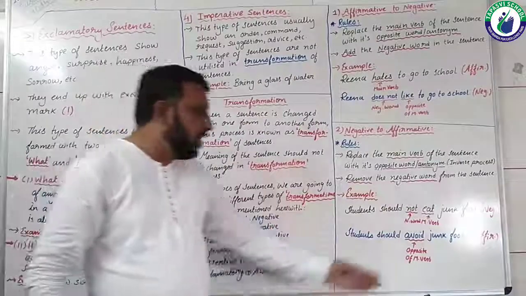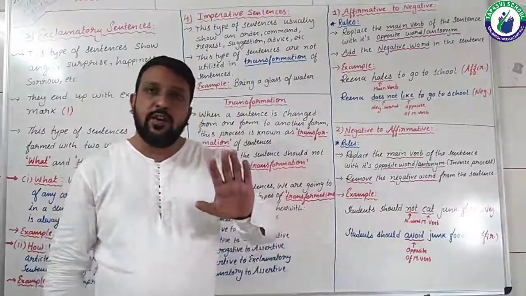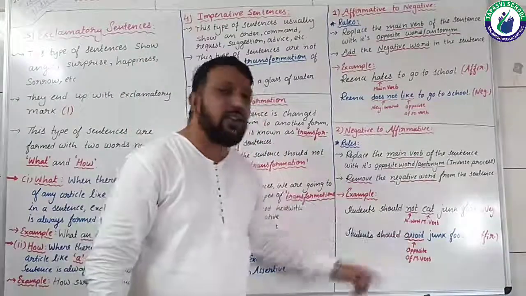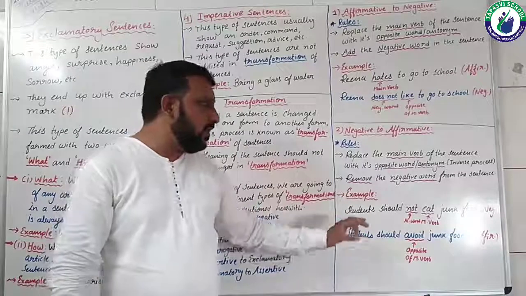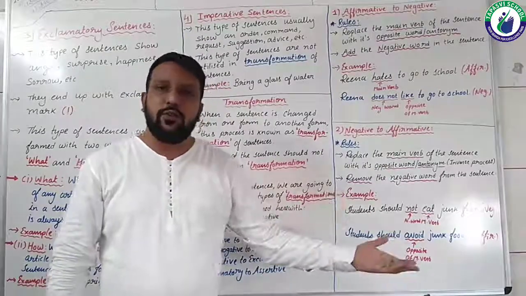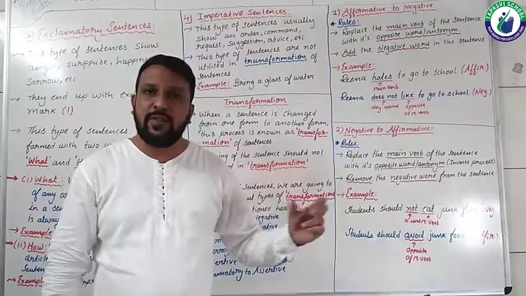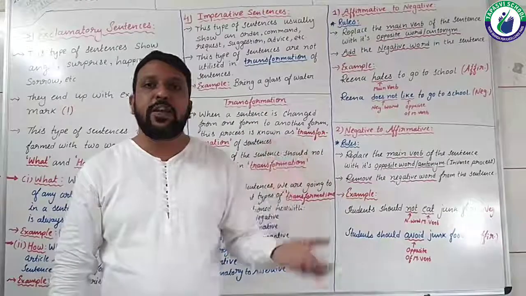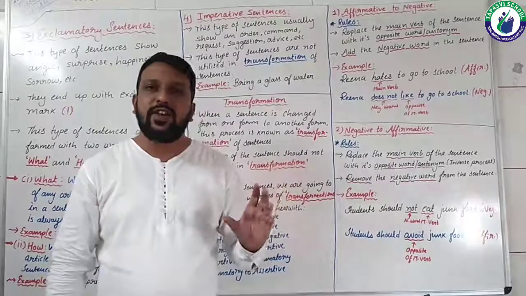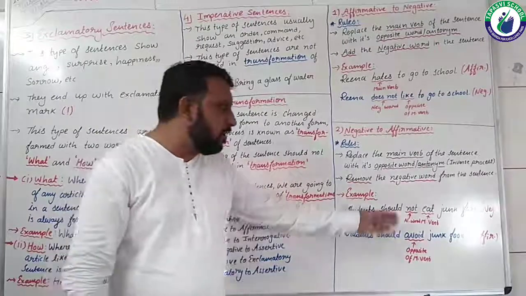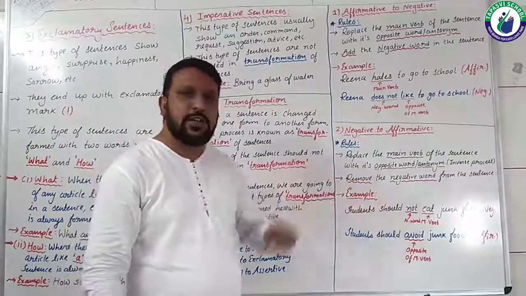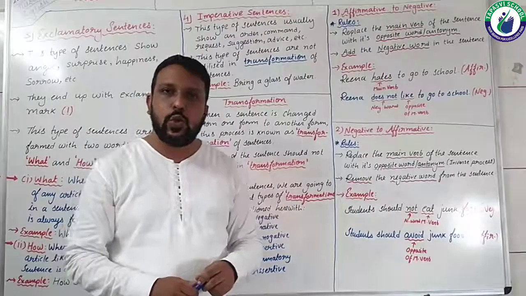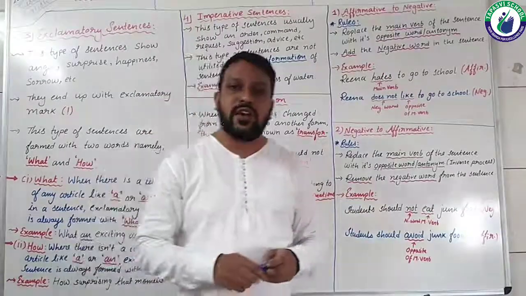So ultimately, without using any negative word, we have transformed the sentence from negative to affirmative with the same meaning. Students should not eat junk food, students should avoid junk food. The meaning is the same, the sense is the same, but the negative word has been removed and the main verb "eat" has been replaced by its opposite word, that is "avoid". So the process remains the same, but the inverse process has to be done. I hope you have understood this sentence with utmost clarity.